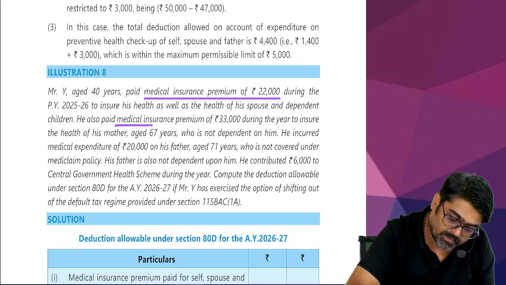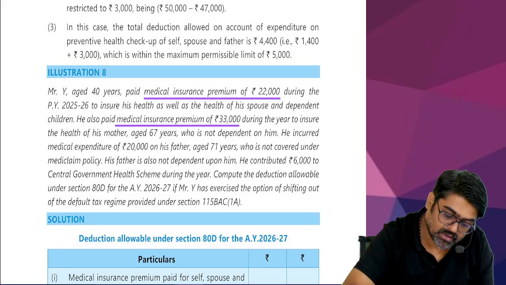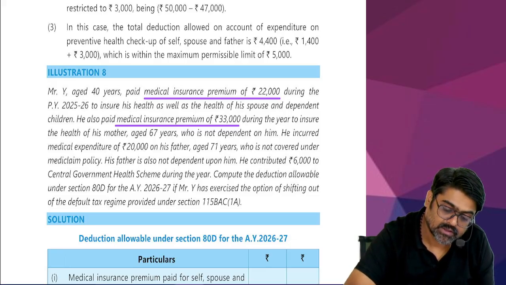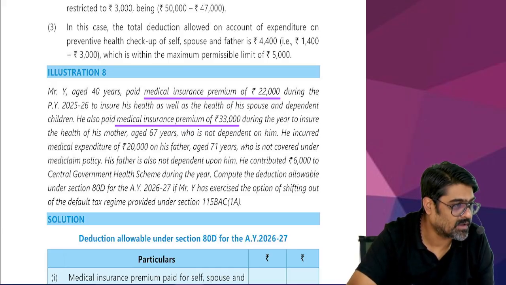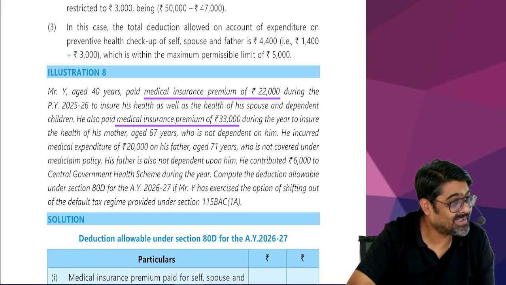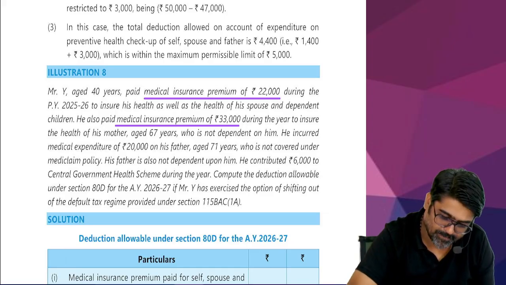He also paid medical insurance premium of 33,000 during the year to ensure the health of his mother, and the mother is 67 years, not dependent on him. Mother is a senior citizen. But if they are telling you that the mother is a non-resident, then she is not a senior citizen. Getting my point? Okay. Next one.